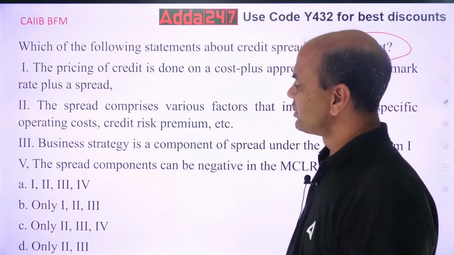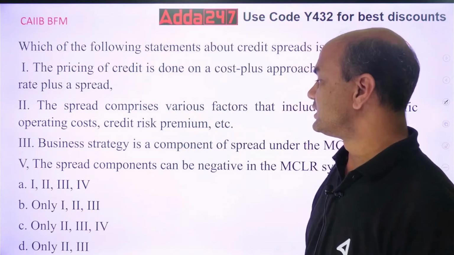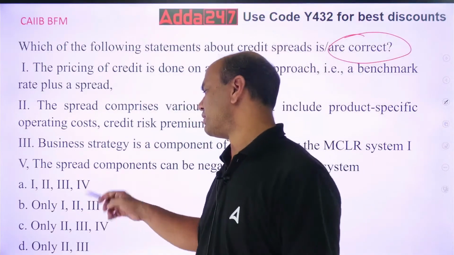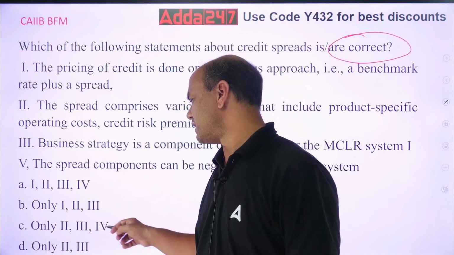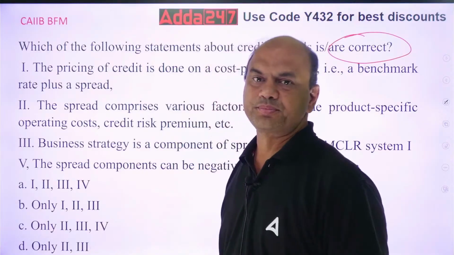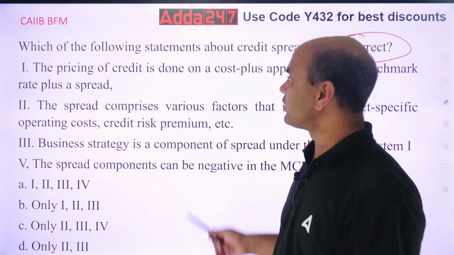So which is the true one? See the options also: 1, 2, 3, 4; only 1, 2, 3; 2, 3 and 4; and 2 and 3. So what all can be done over here?